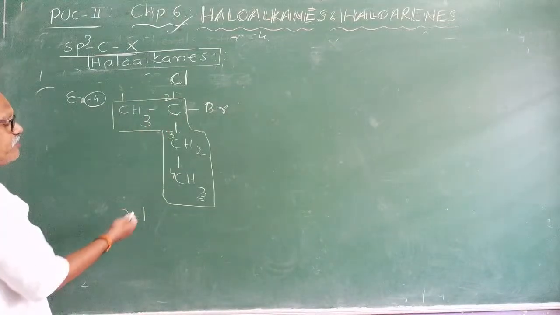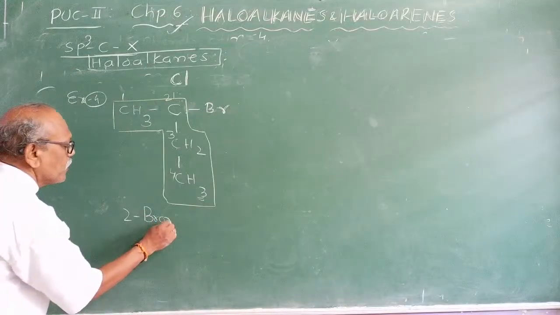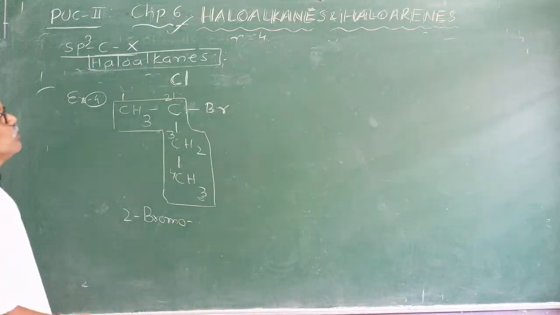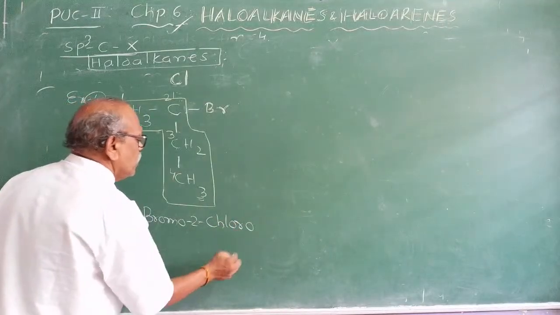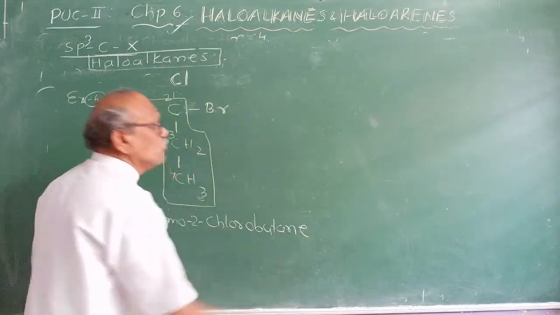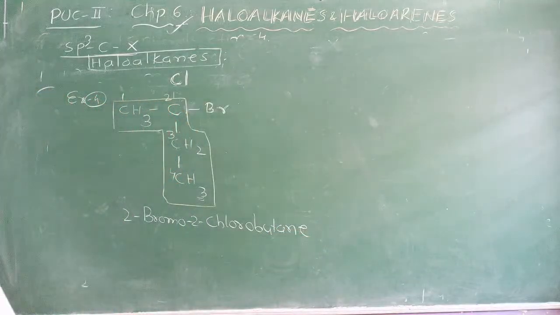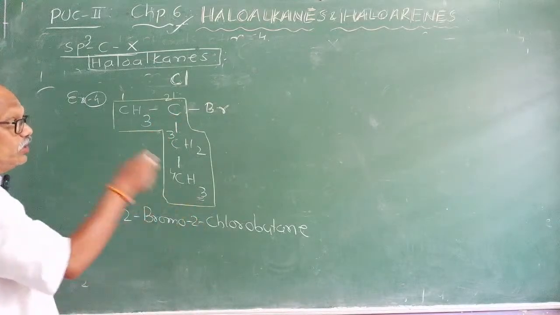If I suddenly increase the depth, slow learners cannot follow it. In the next class I will take deeper questions. I hope you understood. 2 bromo, 2 chloro, butane.